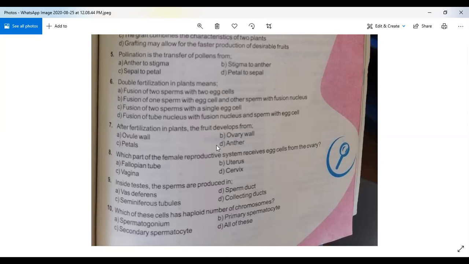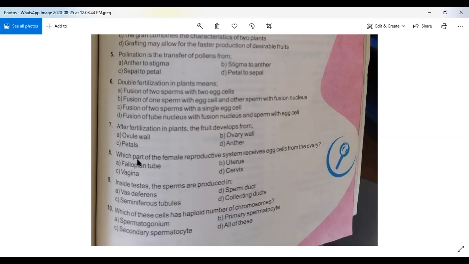So what is the right answer? The right answer is option B, ovary wall. How is the fruit developed? Fruit is developed with the help of ovary wall, because inside the ovary wall in the center there is a seed actually which is developed from the nucleus. So the ovary wall is converted into a fruit. So question number 7, option B is the right answer.